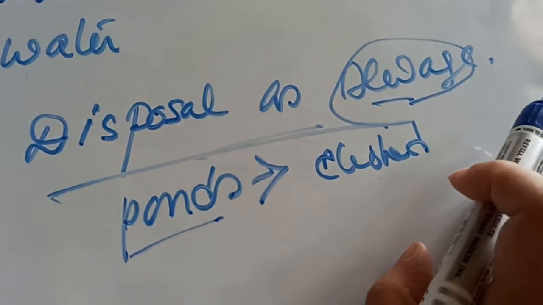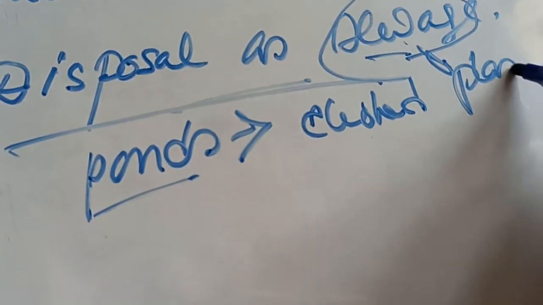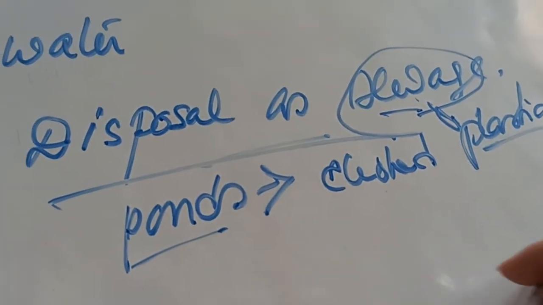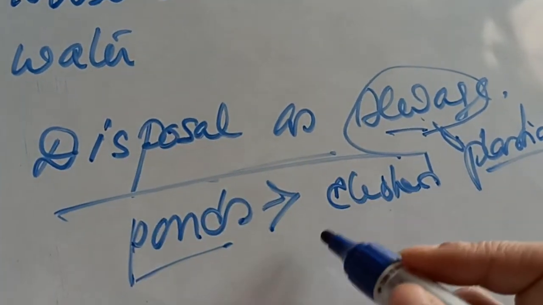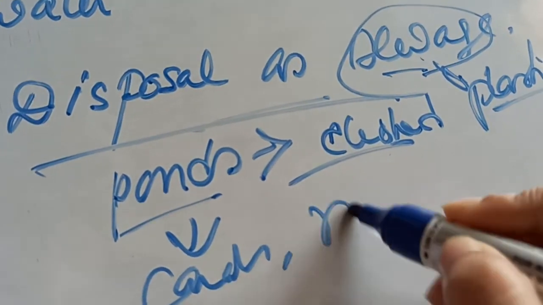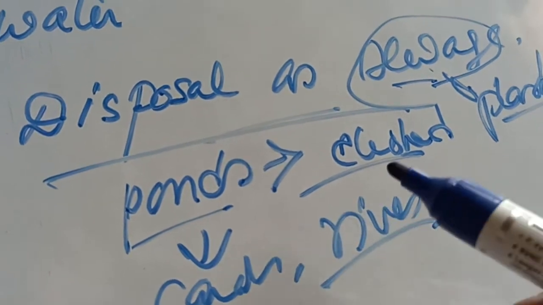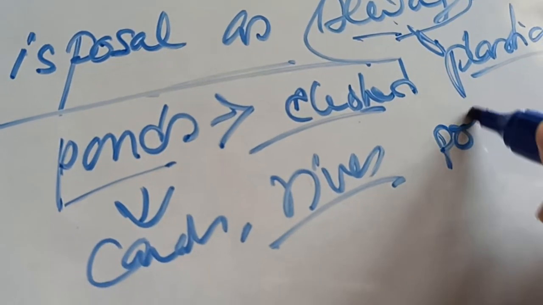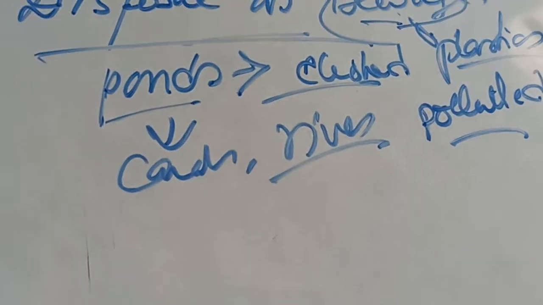When they dump the sewage in the ponds, they use plastics and all forms of sewage. It is clogging or blocking the ponds and the nearby canals or rivers, which causes the water of the rivers, ponds and canals to be polluted, and as a result the aquatic animals are also getting affected.